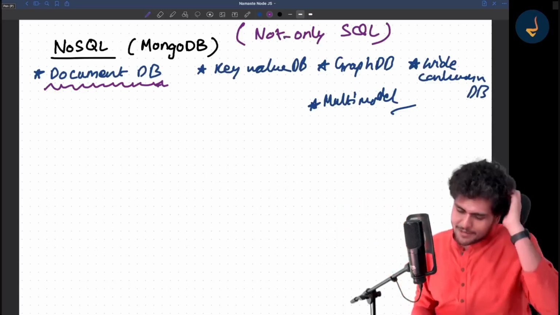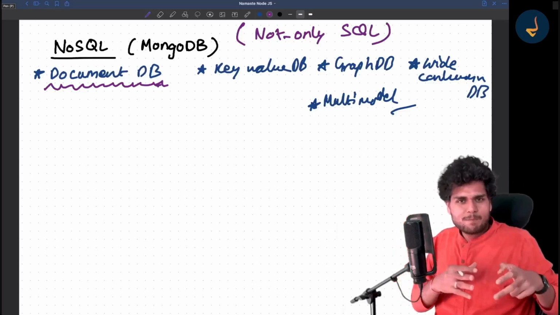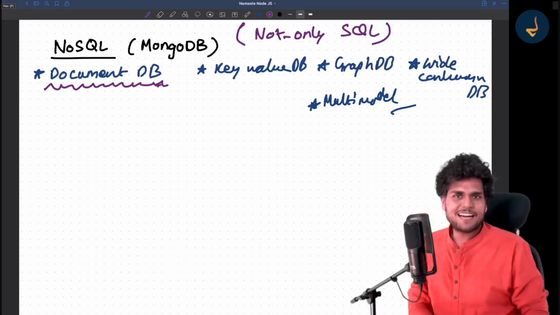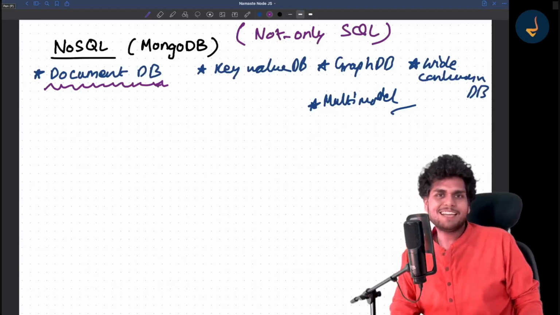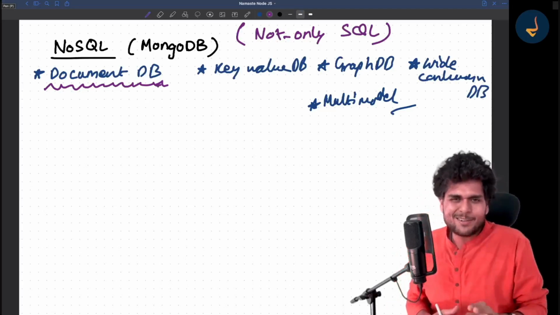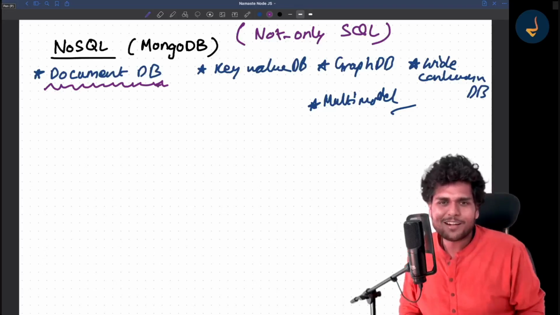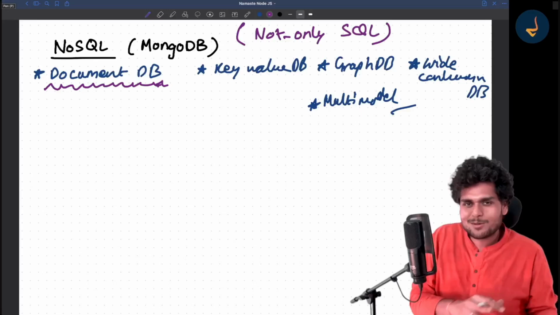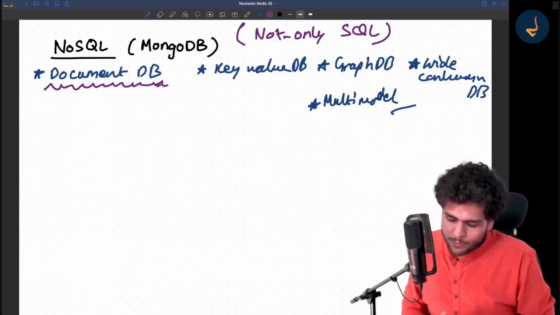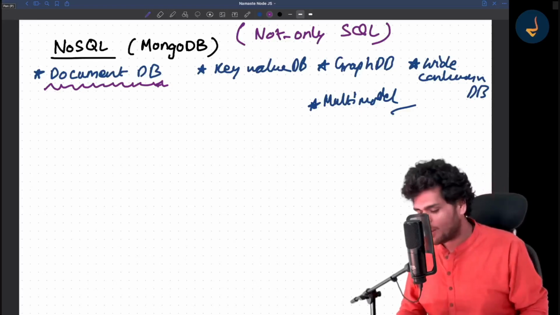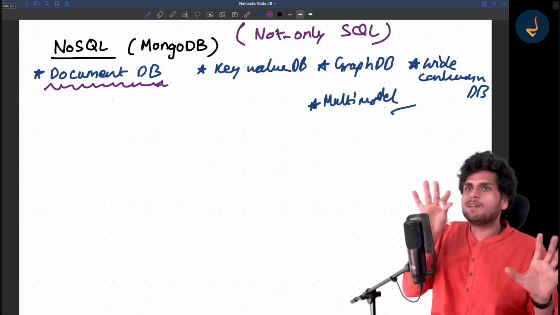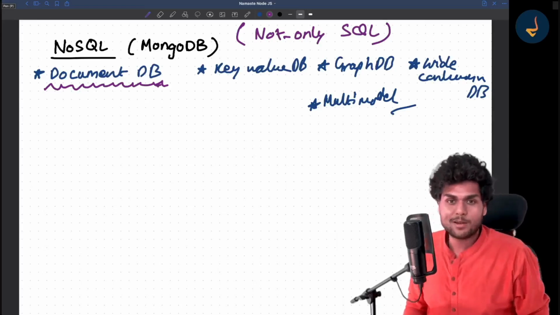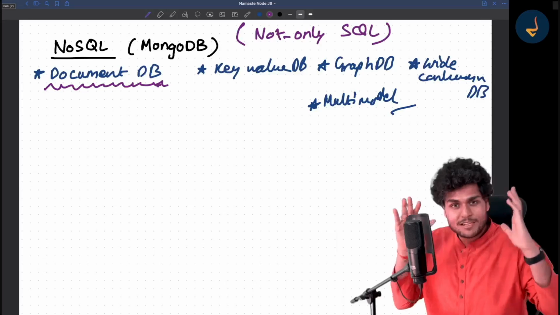There is no formal abbreviation for NoSQL databases. Some people call this a non-SQL database, not SQL database, right? The RDBMS community is like, it's a not SQL kind of database, it's not very good or something. There's a very big debate also, this database is good, this database is good and all that stuff. But don't go into all of it. The NoSQL community calls it not only SQL. If we go to the MongoDB website and a lot of other NoSQL databases, they always call themselves not only SQL. We are not only SQL, we are much more than that.